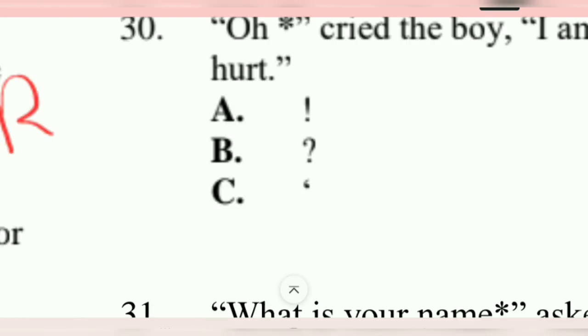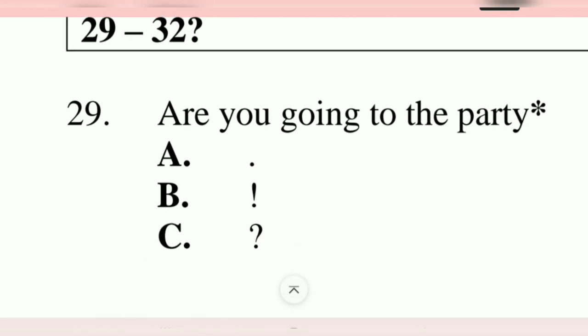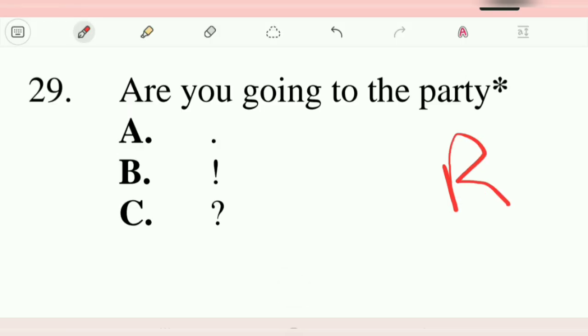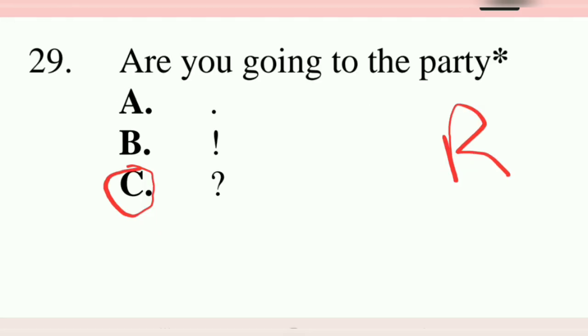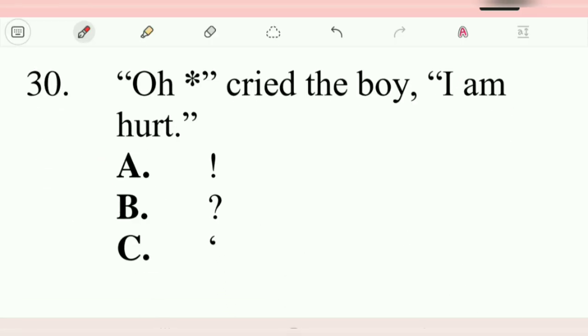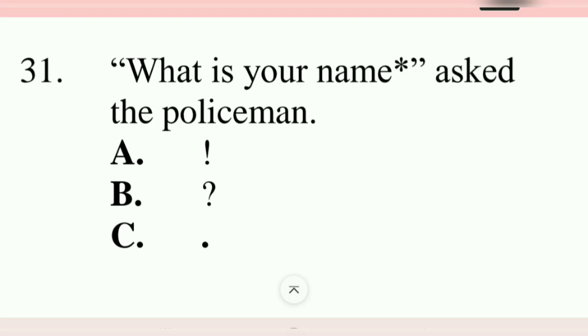Next side of the paper, 29. Which punctuation mark should go in place of the asterisk in questions 29 to 32? 29. Are you going to the party? Yes, Mr. Repeat. It's a question, so it takes a question mark at the end. Number 30. Oh, cried the boy. I am hurt. This one is also a repeat. Big R. Oh, cried the boy. Exclamation.